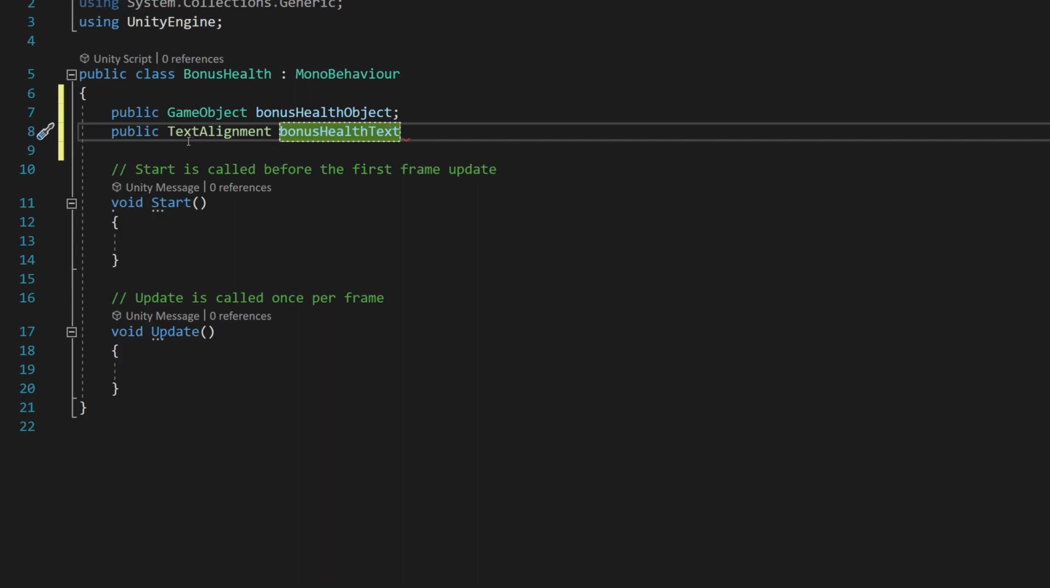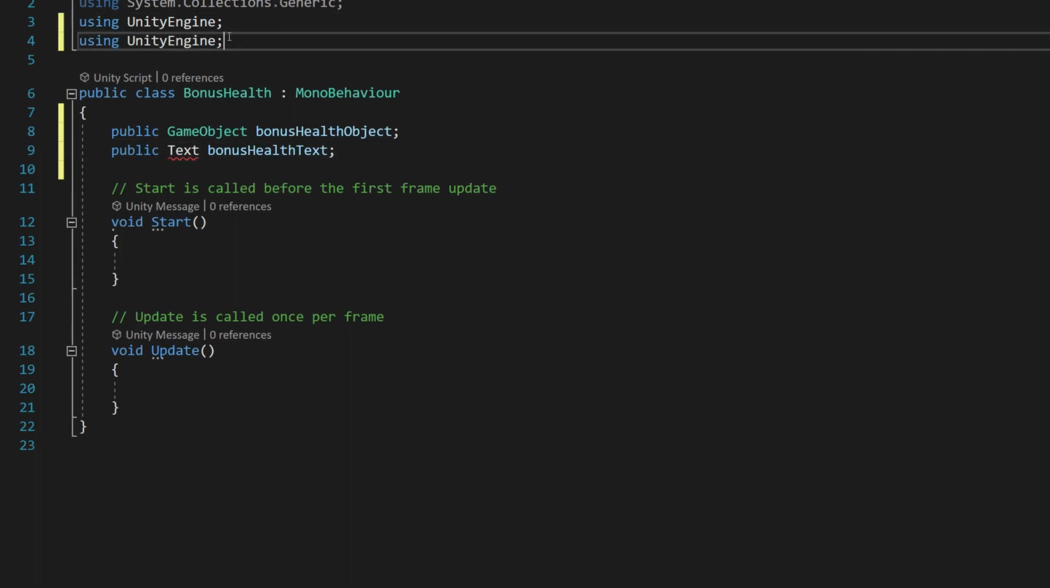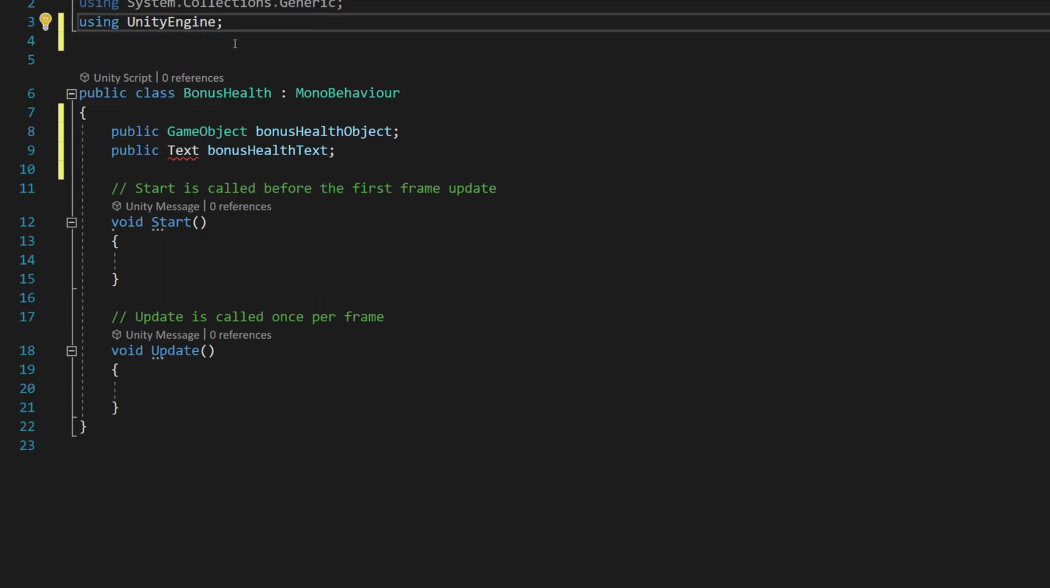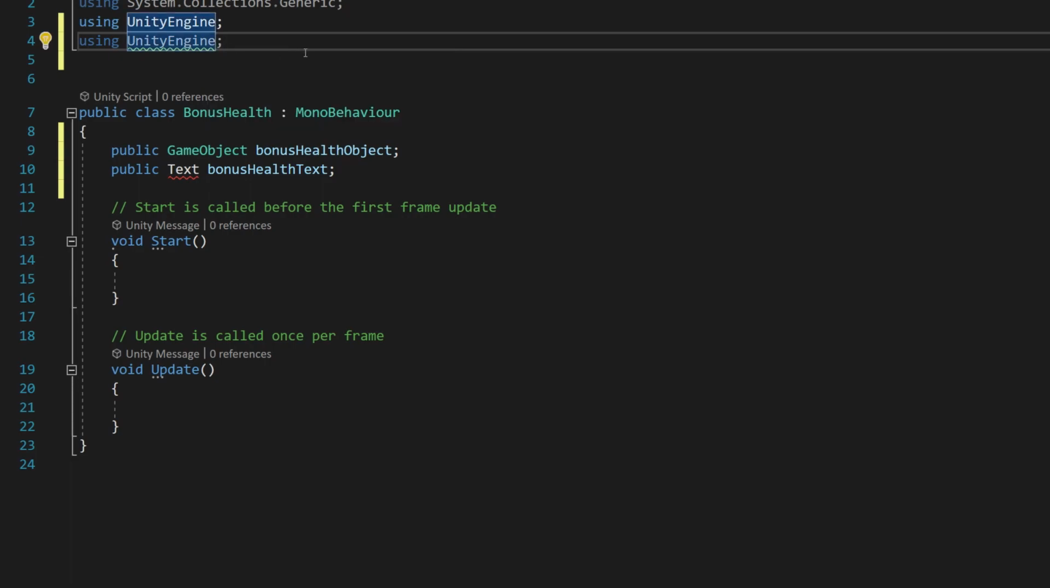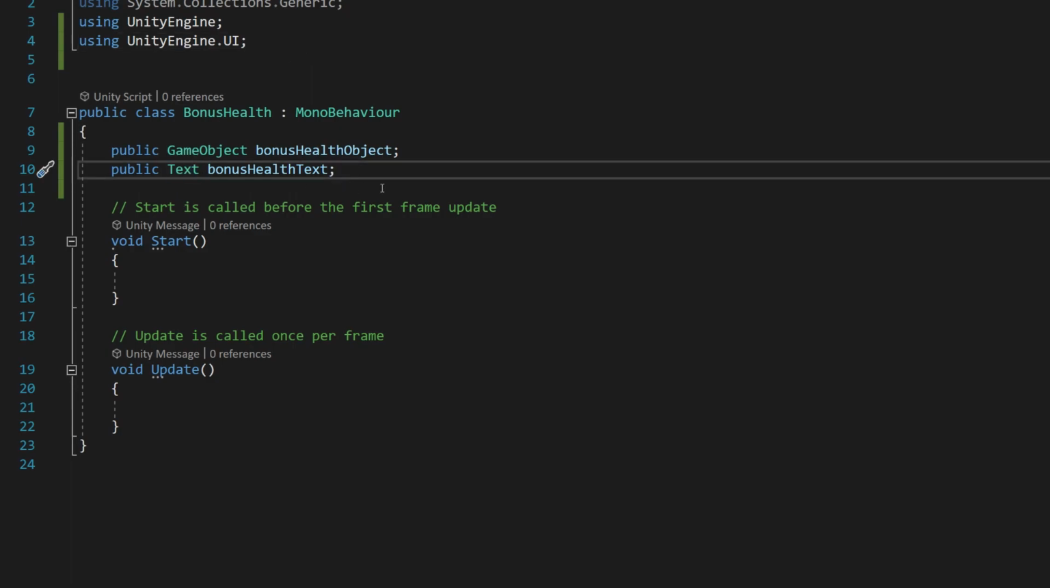Oh, and you may have noticed I typed text, but text alignment came up. If I delete alignment there, we're going to get an error underlining text. That's because we're not including using UnityEngine.UI. So up at the top here, we can click after using UnityEngine and tap Control or Command D to duplicate that line, and then add a .ui to the second line. That's going to give us access to that text object.